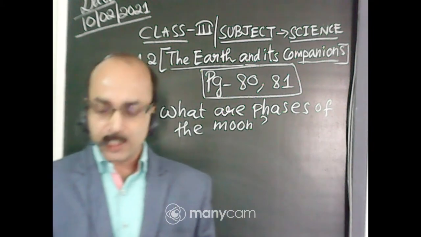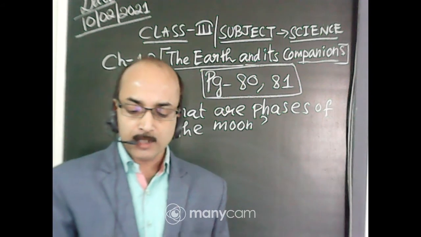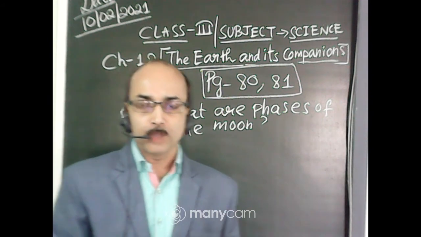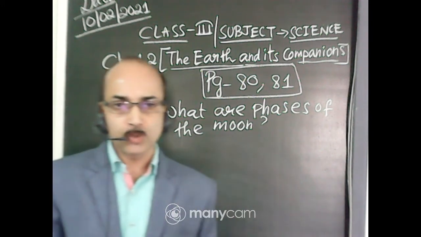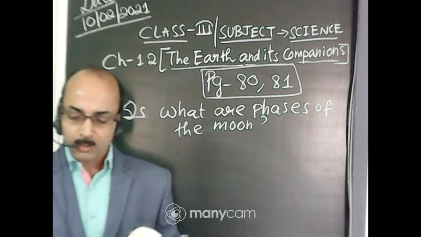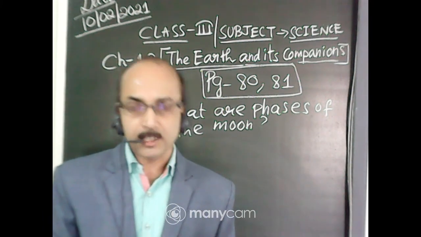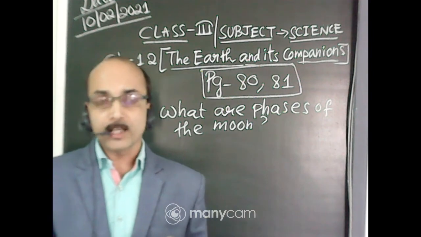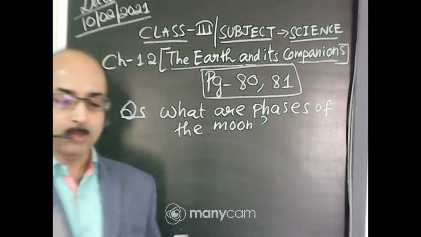The day-to-day changes in the shape of the moon as seen from the earth are called phases of the moon. You can underline it. This is your answer. If possible, you will write this question. Then we will learn the different phases of the moon.